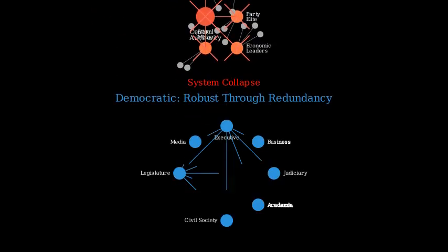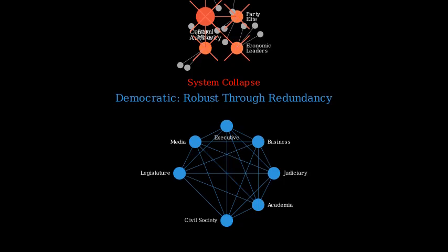Democratic systems, in contrast, are robust to the loss of individual nodes. For instance, when a party loses an election, the system as a whole endures. This resilience comes from high redundancy and diversity of institutions, which buffer against shocks like economic crises or political scandals more gracefully.